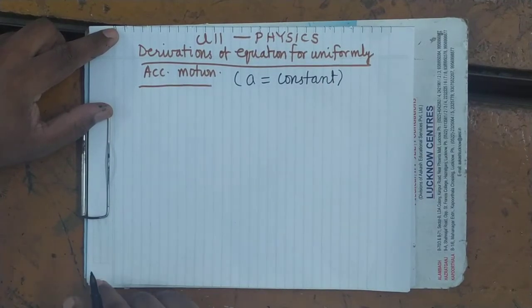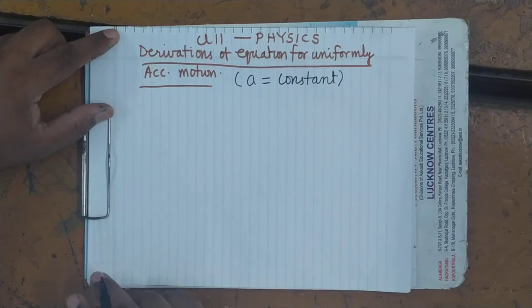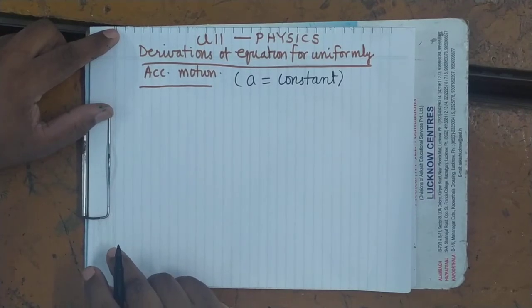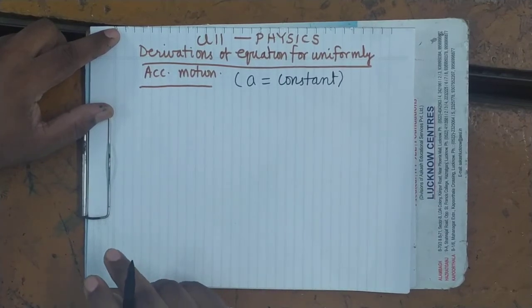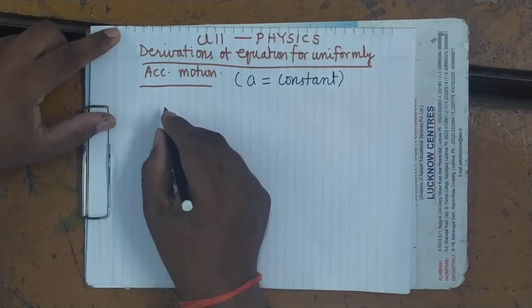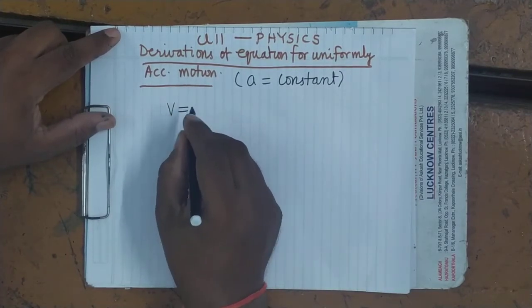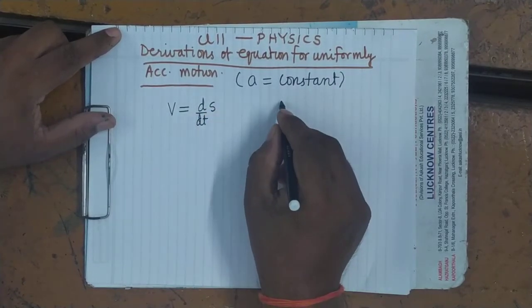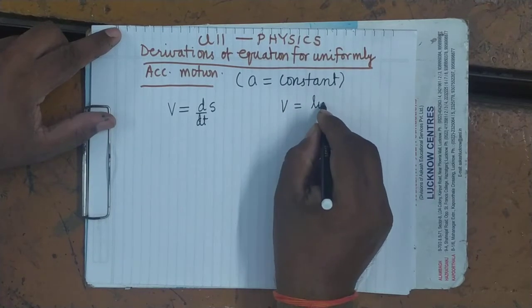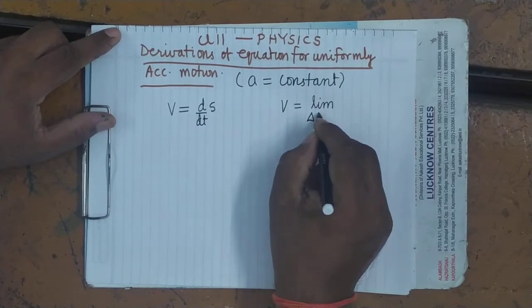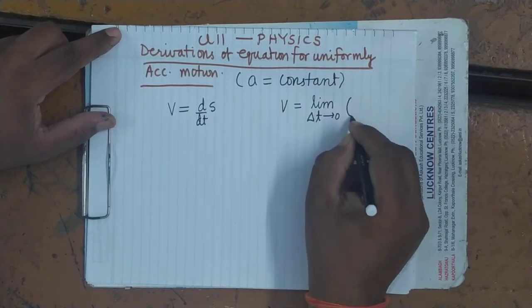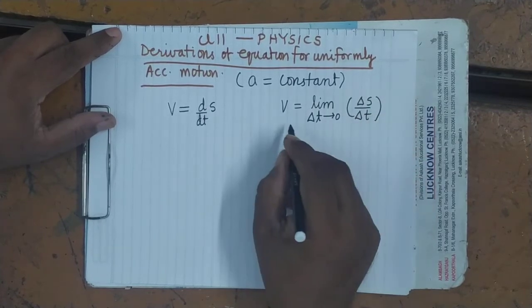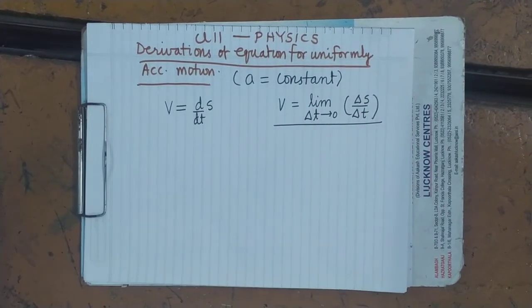Now in the previous lecture I have told you two expressions, one expression for velocity, another for acceleration in calculus. In calculus we write velocity equals d by dt of s. It is clear. And at one place I have written v equals limit delta t tending to 0 of delta s upon delta t. Now what does it mean?